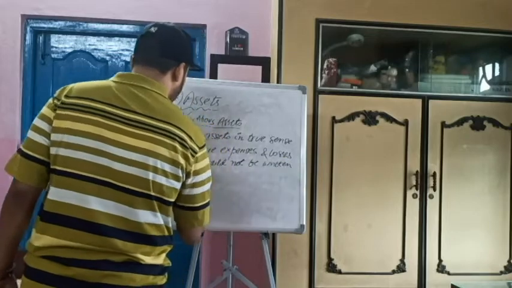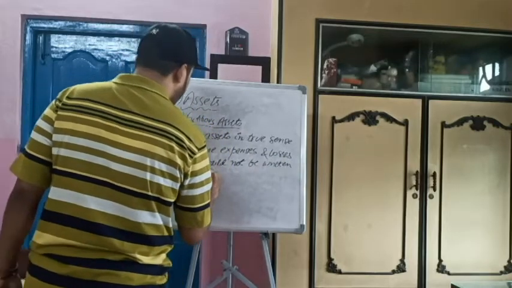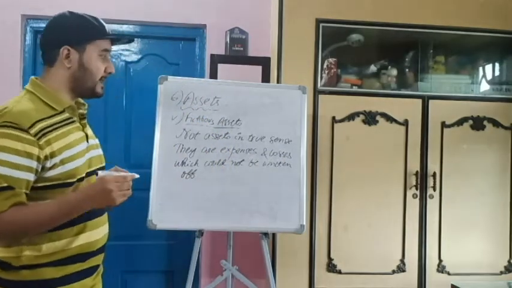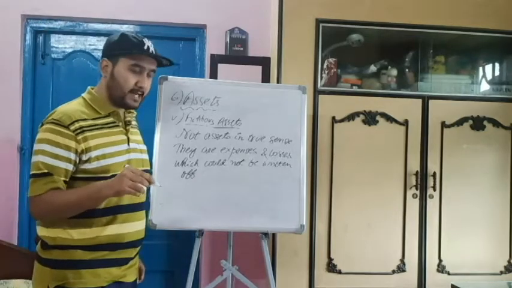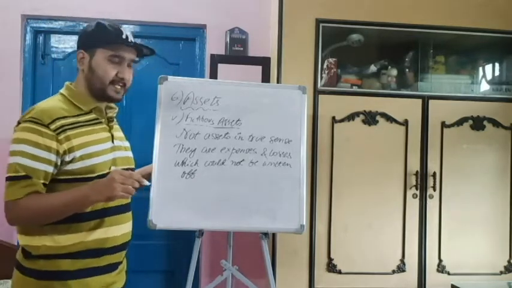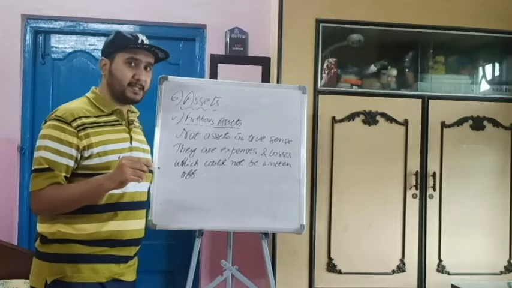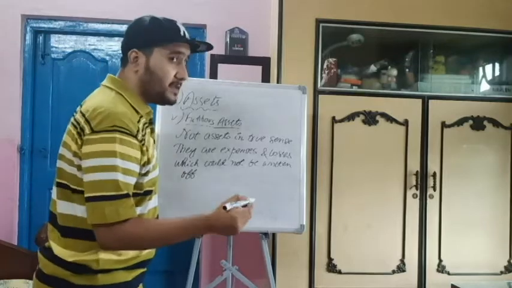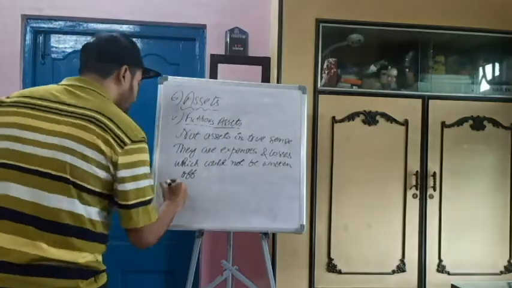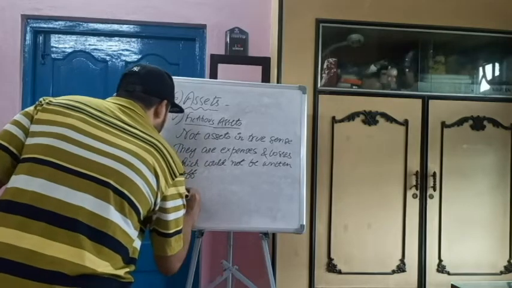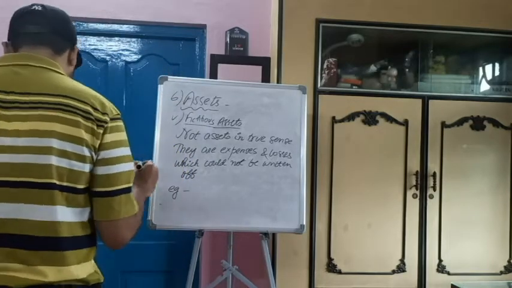At the end of each year we write off what is our profit or loss. But those which cannot be done so, those are fictitious assets. That means the expenses or the losses. Example, just be very careful, these two are the best examples of fictitious assets.